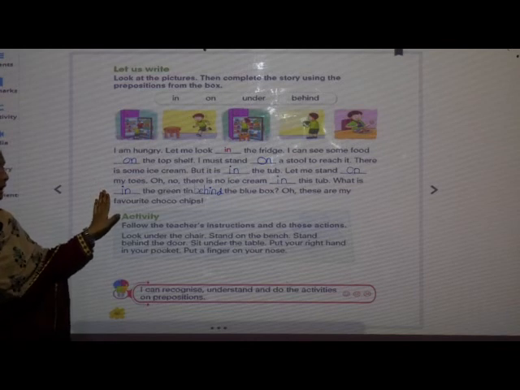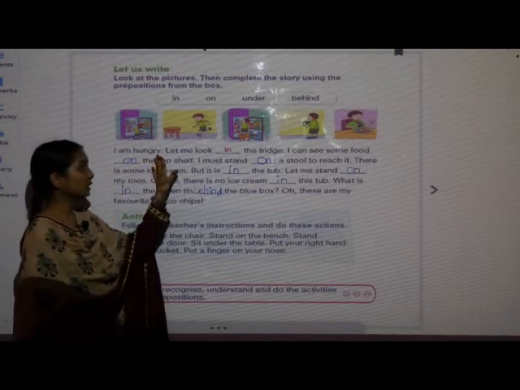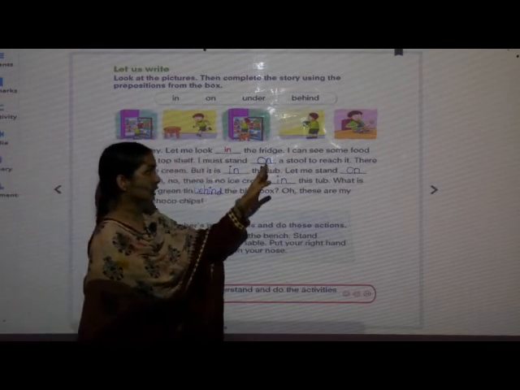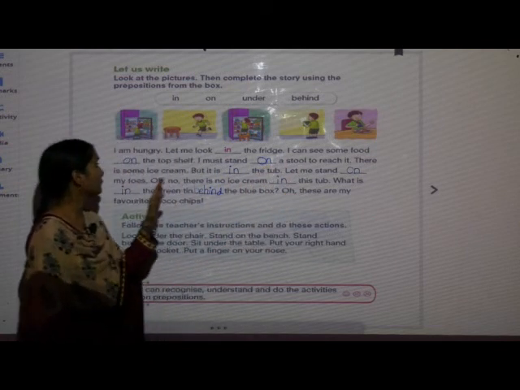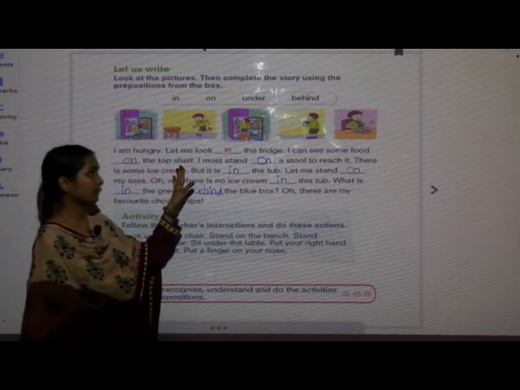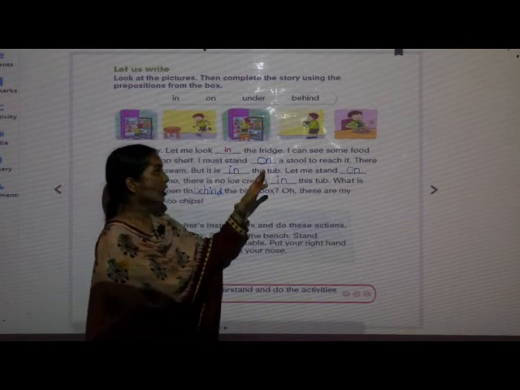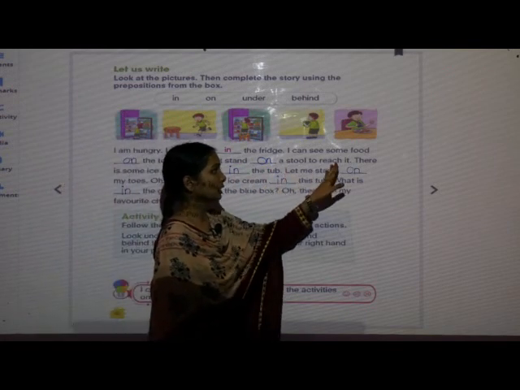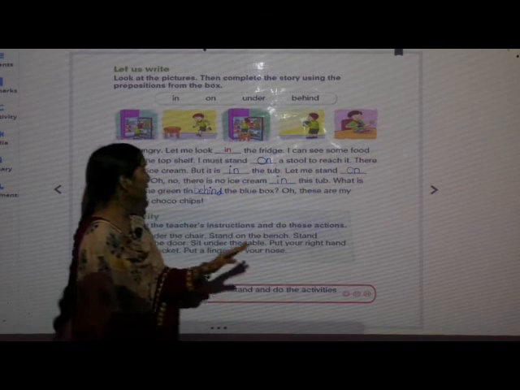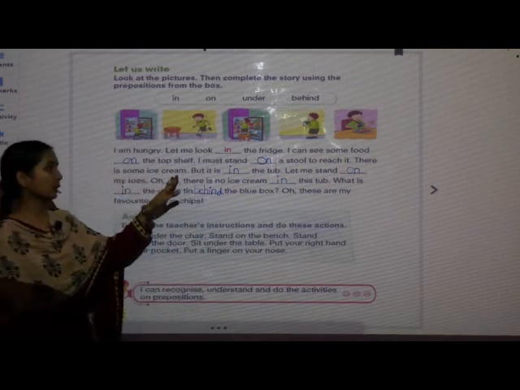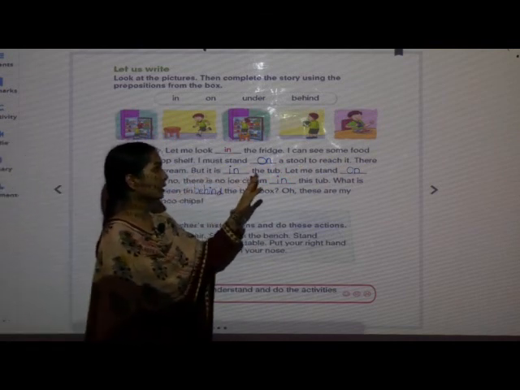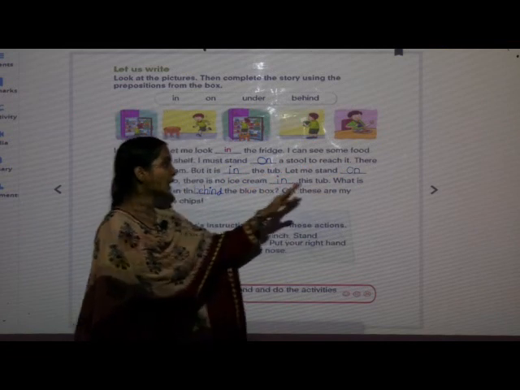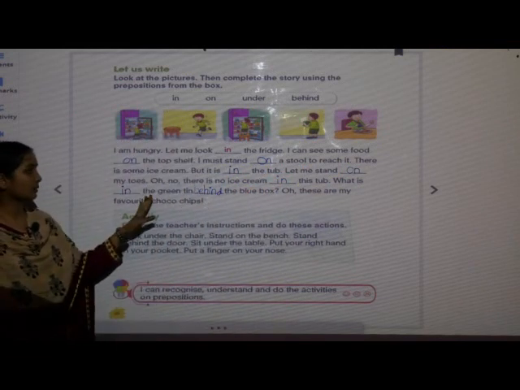Once again we will read. I am hungry. Let me look in the fridge. I can see some food on the top shelf. I must stand on a stool to reach it. There is some ice cream, but it is in the tube. Let me stand on my toes.